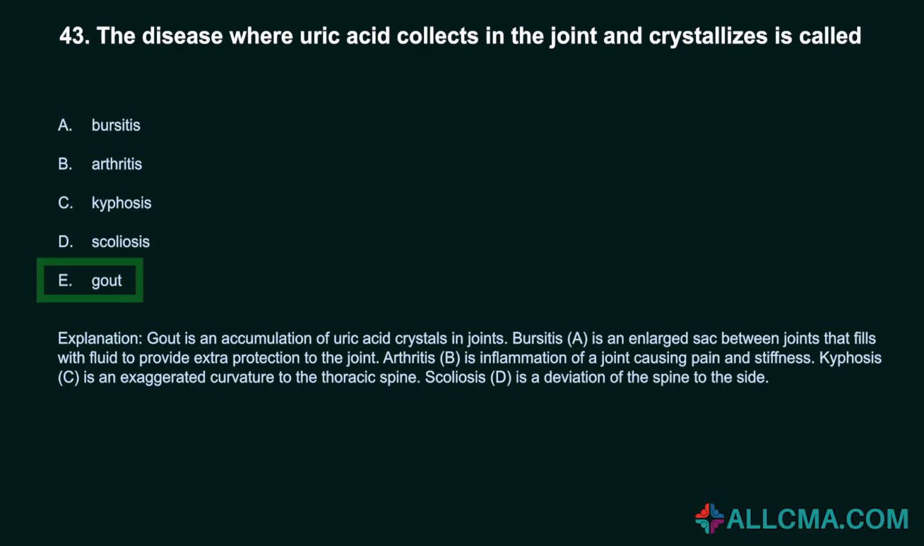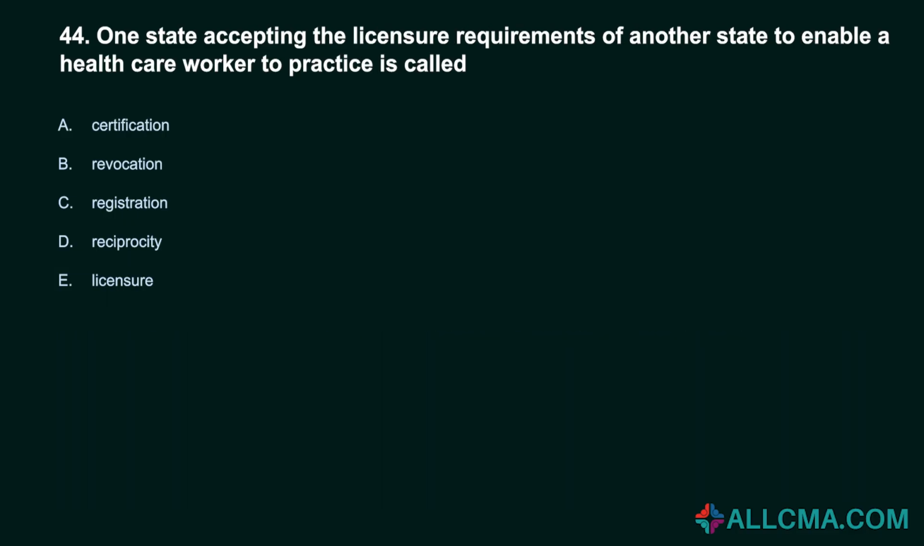Bursitis, A, is an enlarged sac between joints that fills with fluid to provide extra protection to the joint. Arthritis, B, is inflammation of a joint causing pain and stiffness. Kyphosis, C, is an exaggerated curvature to the thoracic spine. Scoliosis, D, is a deviation of the spine to the side.